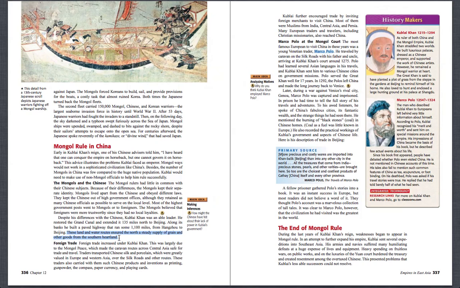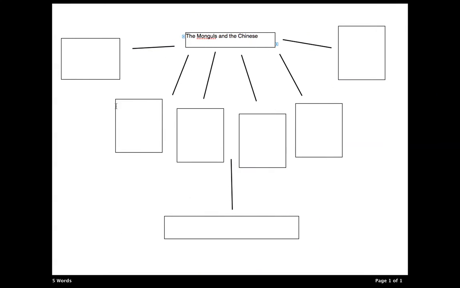You have to now add some information to your chart. In the squares, put the information you gathered from the beginning and last sentences of your paragraph. The Mongol rulers had very little in common with the Chinese.